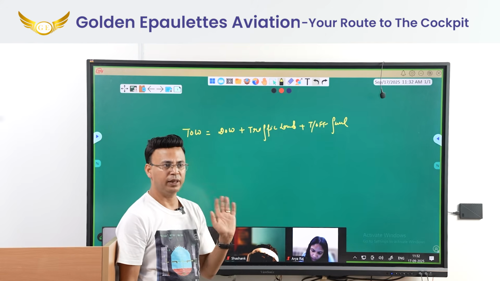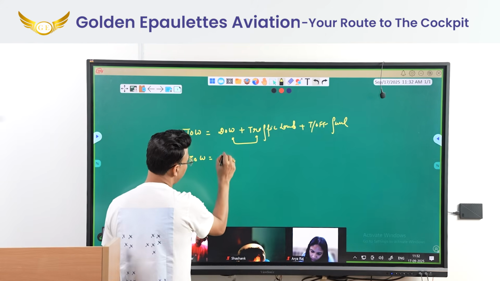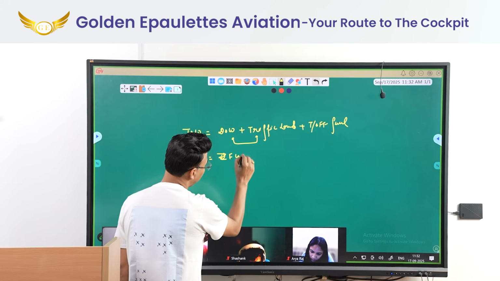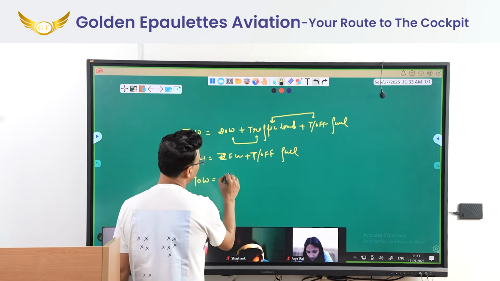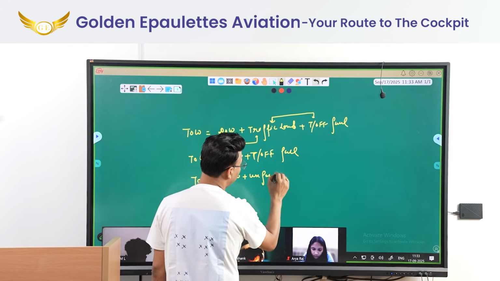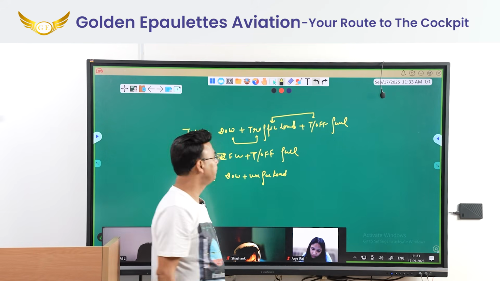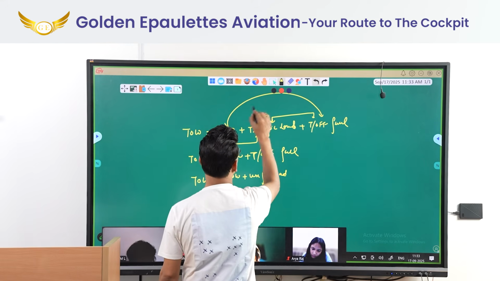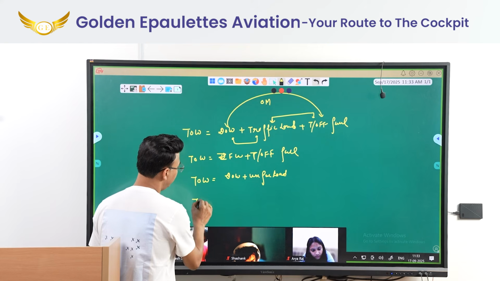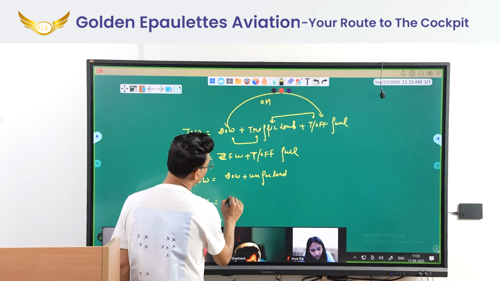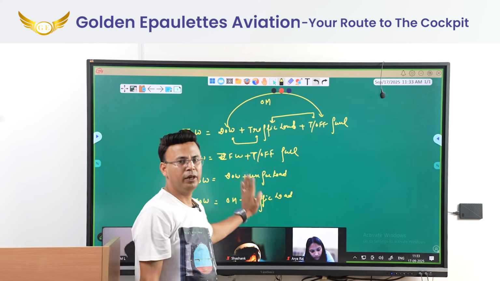TOW is zero fuel weight plus takeoff fuel. So TOW is equal to DOW plus useful load, and these two together are operating weight, or operating mass. So we can say takeoff weight is equal to operating mass plus traffic load. Everything has to be done from this.